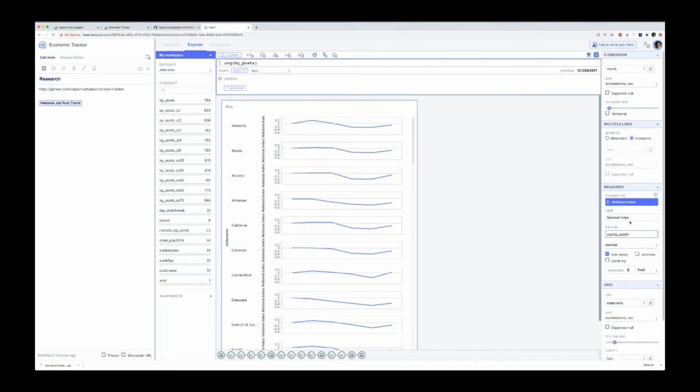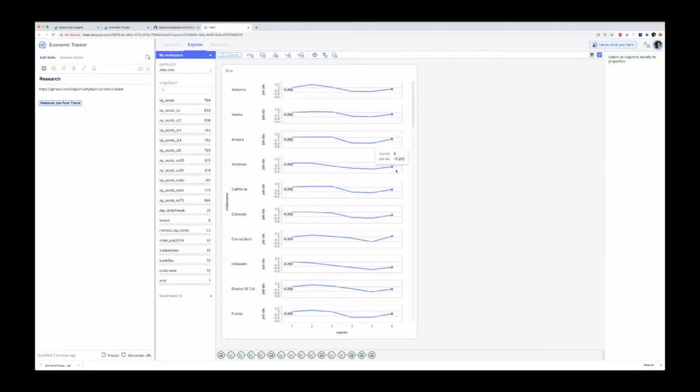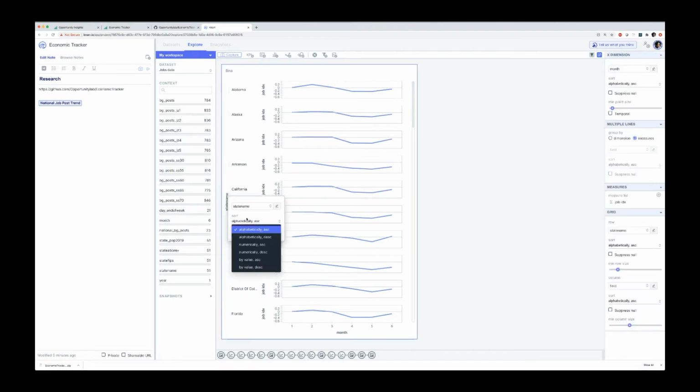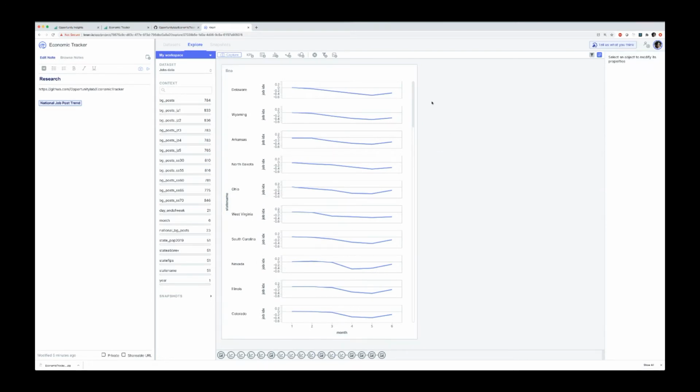Let's just change this. Let's call this. We can see most of them are following a pretty similar trend with some differences. So what I might do here is actually try to sort this differently rather than sorting it alphabetically. Let's sort it by the overall value ascending, which means the ones with the worst changes are at the top and the ones with the most positive trends are at the bottom. So we can see Delaware here and how that's been trending downwards and maybe slightly bumping up towards the end here. Wyoming, et cetera, having this kind of trend.